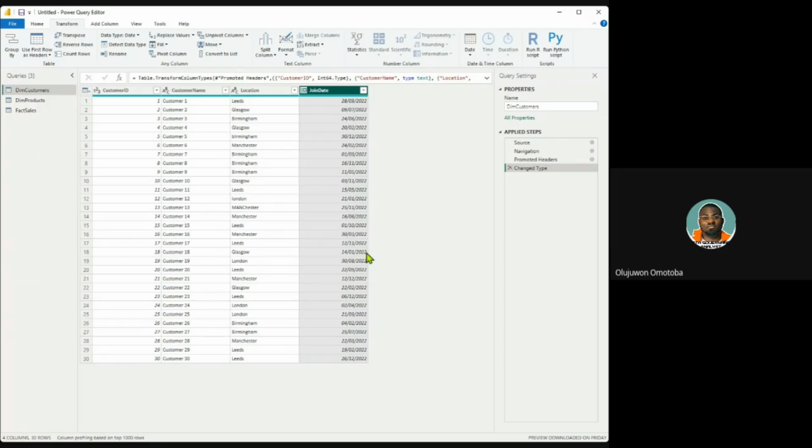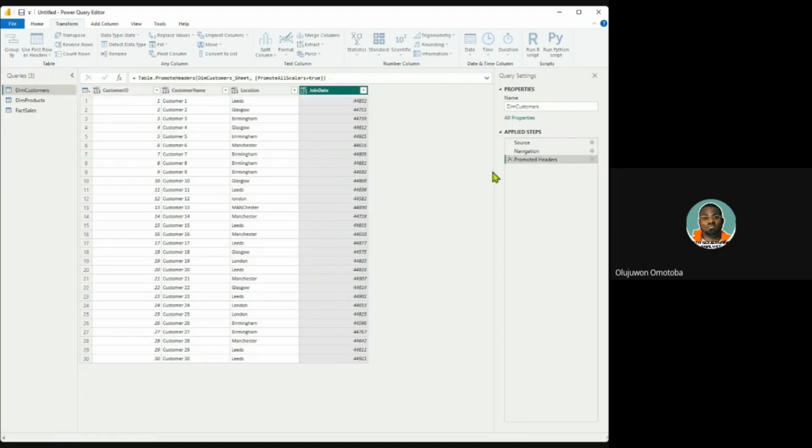Is anyone following at all? So if I close this step that I took, where I changed the data type, it's like I would like to reverse what I did so we can see what happened. Focus on that join date column. It was not formatted correctly. That is why we have this from the Excel. I think it was written anyhow in Excel. I don't know if people care, but when it got to Power BI, it's not giving us what we want. But because it's supposed to be a date, I want to convert it to what it should be.